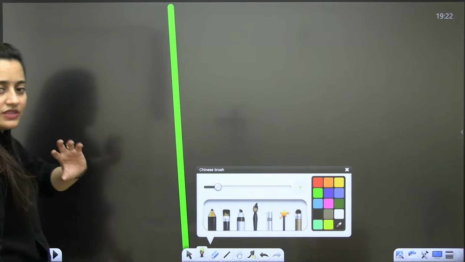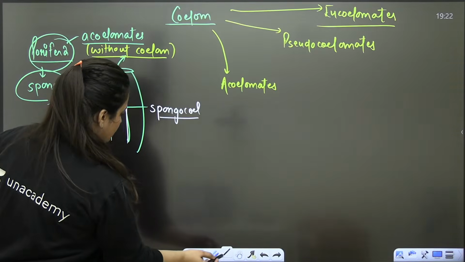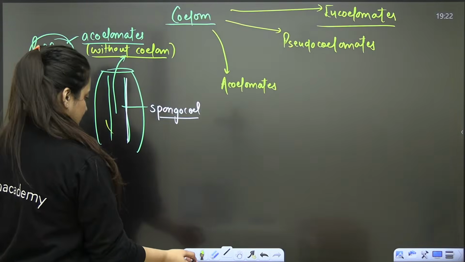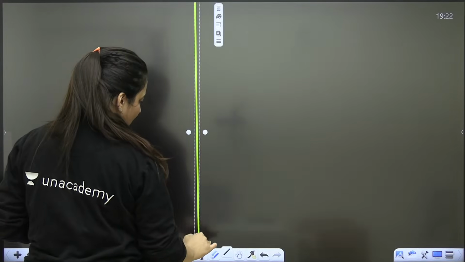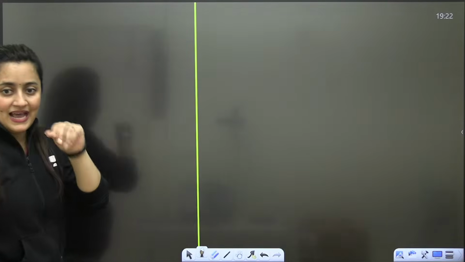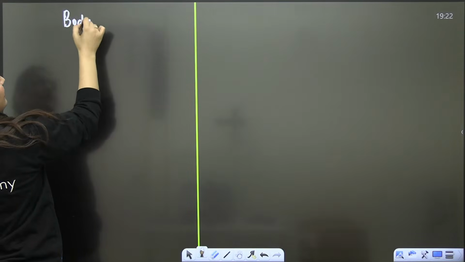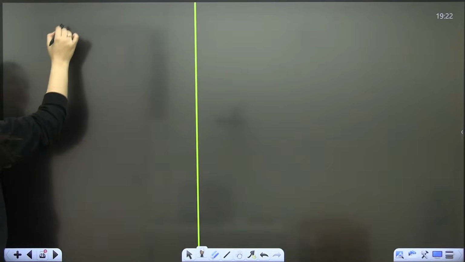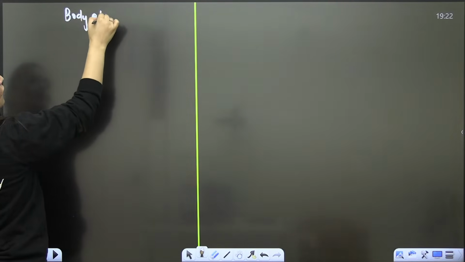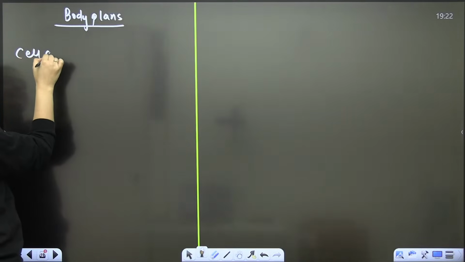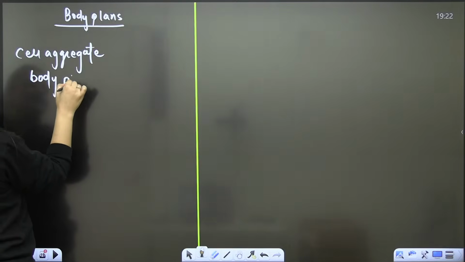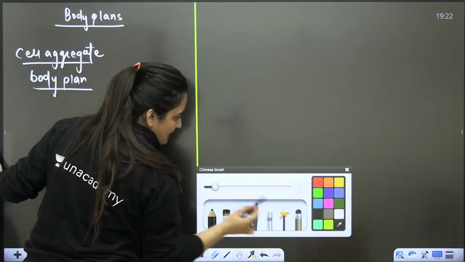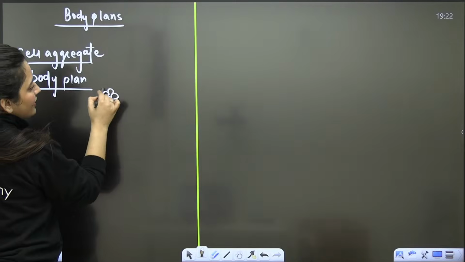Okay, so I will start with the body plan thing here. Chalo, what is the meaning of that? Dekho, when you talk about body plans, one is the cell aggregate body plan. So what is the meaning of cell aggregate body plan? That there is a multicellular body, that's it, that's all.